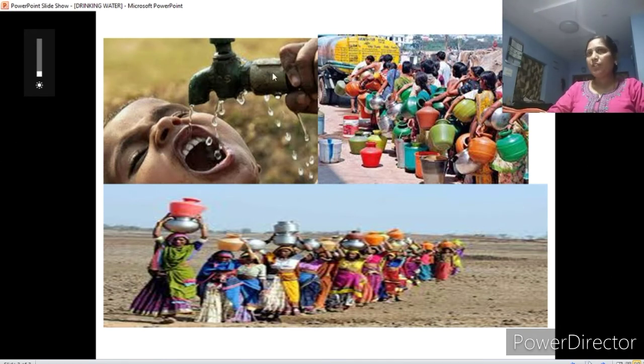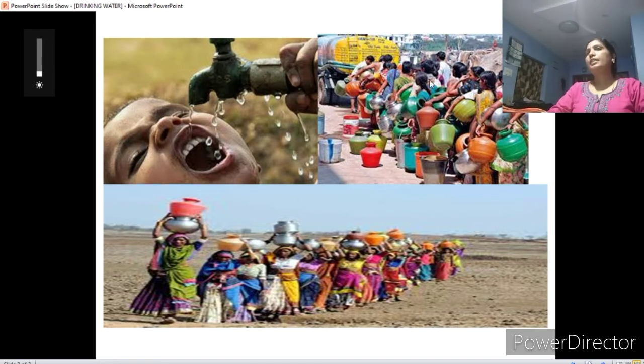What's the meaning of scarcity? When sufficient water is not available for drinking purposes, then it is said to be scarcity, water scarcity. So many areas are facing the problem of water scarcity. If we go to the slum areas, in cities there are a number of slum areas, not well developed, where the poor people are living.